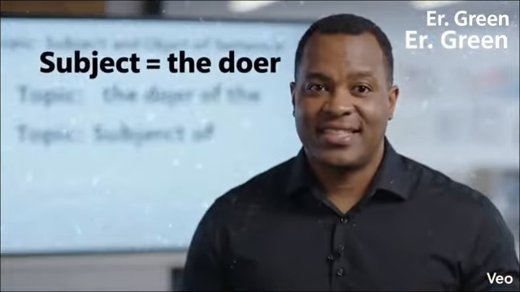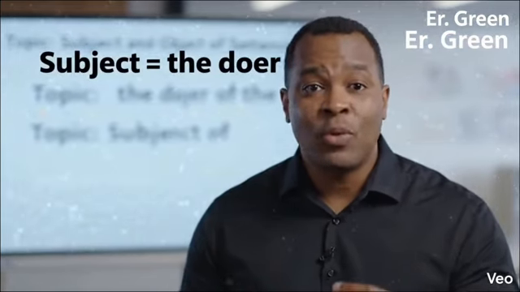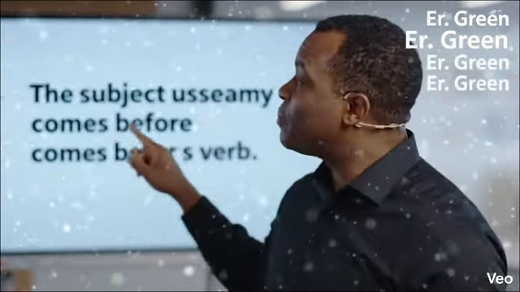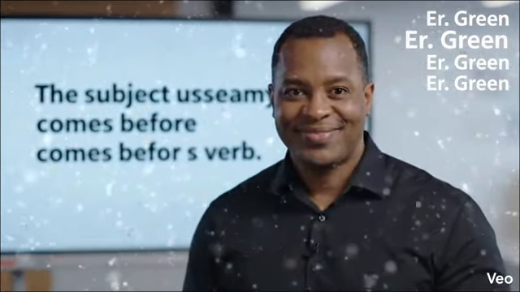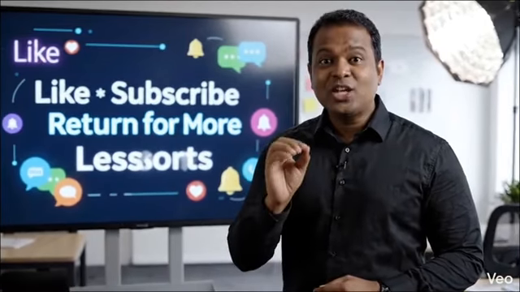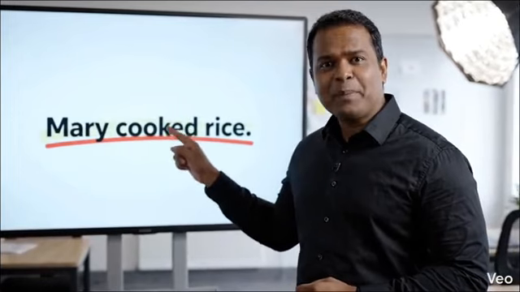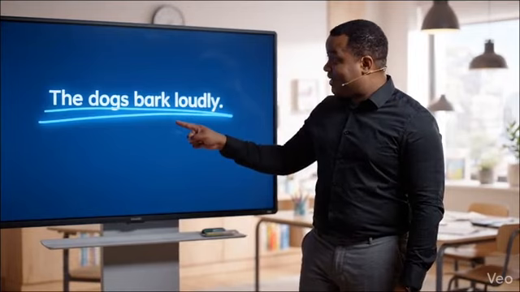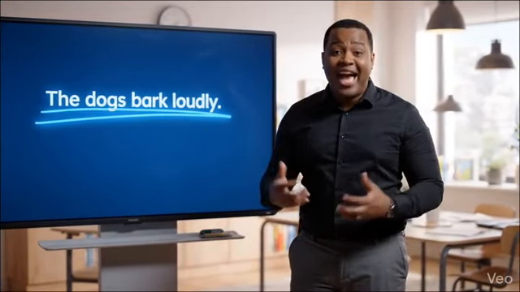The subject of a sentence is the person, animal, place, or thing that performs the action. The subject usually comes before the verb in a sentence. Mary cooked rice. Mary is the subject because she performed the action. The dogs bark loudly. The dogs are the subjects because they performed the action.